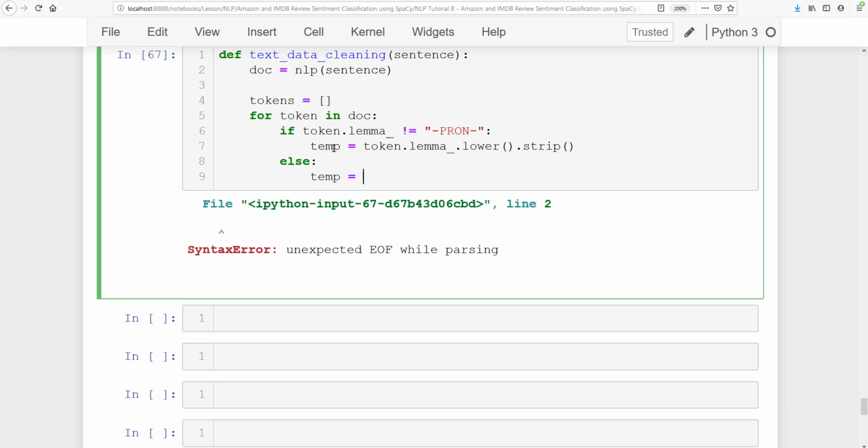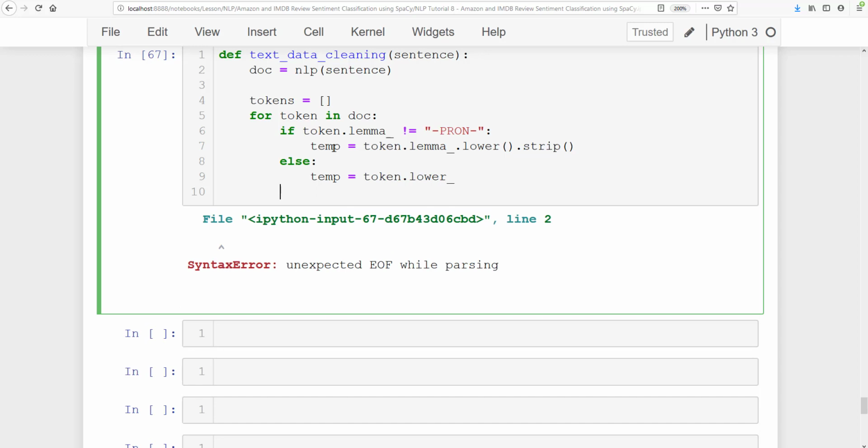There is no lemma for a proper noun. So temp is equal to token dot lower underscore. With this we will get lower case. So now for the tokens, every time I'm going to append the token, and that is the temp. So append temp.